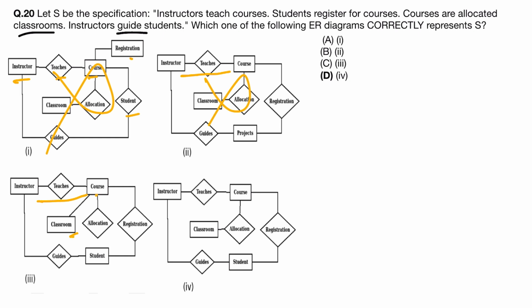But see, courses and allocations are different, and a classroom is different. So courses and allocations should be with classroom, not separately, or wrong. Instructor teaches courses, fine. A student registers for courses, fine. Courses are allocated classrooms, courses are allocated in classrooms. Instructors guide the students. So this is correct, so D option. We have to check from the figure only, nothing here to do much.